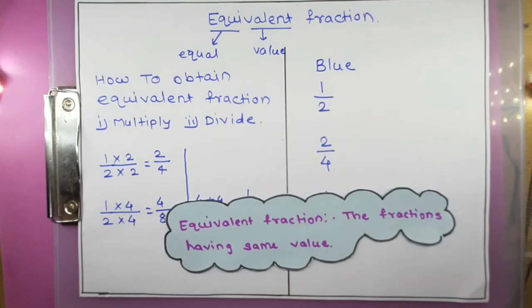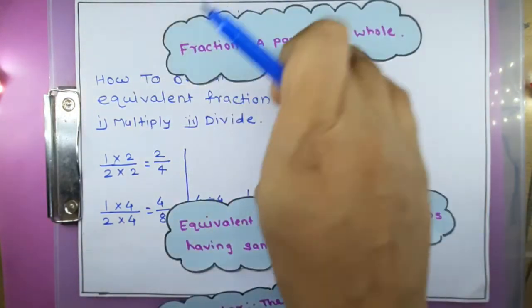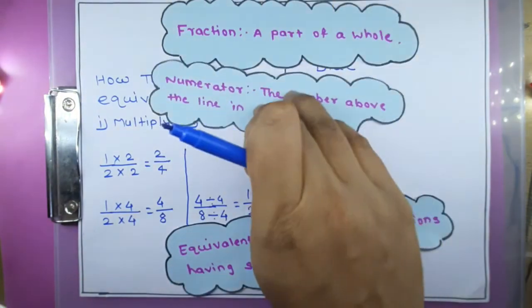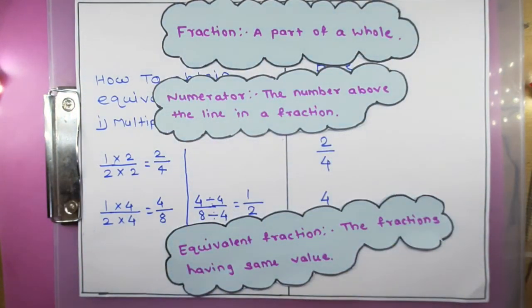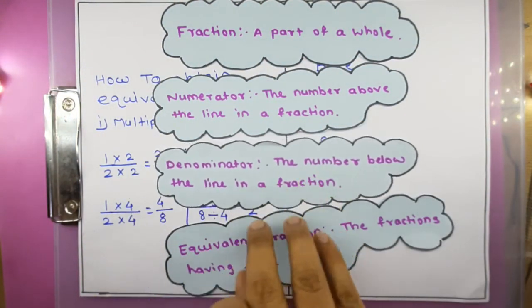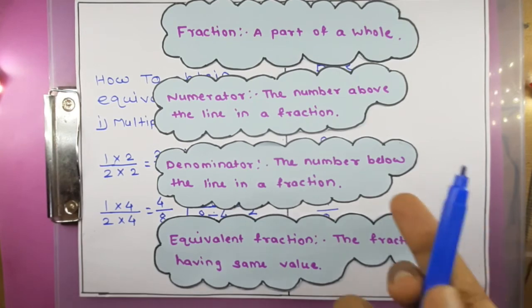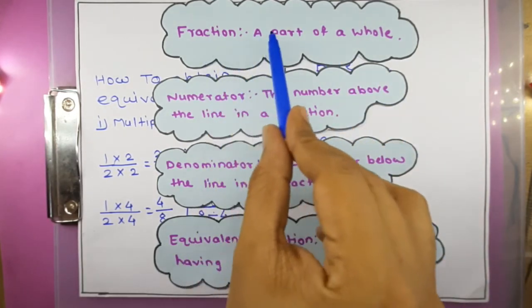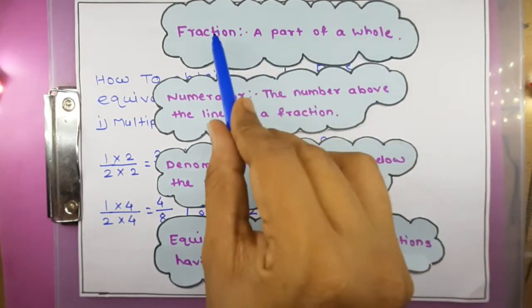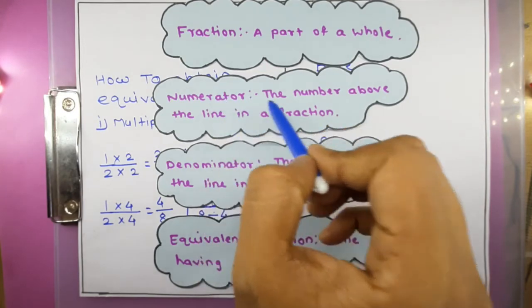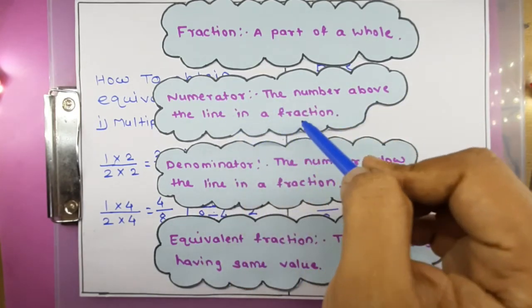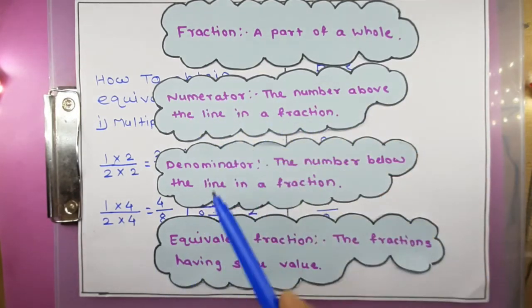So today we have studied these four concepts: first what is a fraction, then what is a numerator, then what is a denominator, and last what is an equivalent fraction. Again I will tell you: a part of a whole is called a fraction. The number above the line in a fraction is called the numerator.